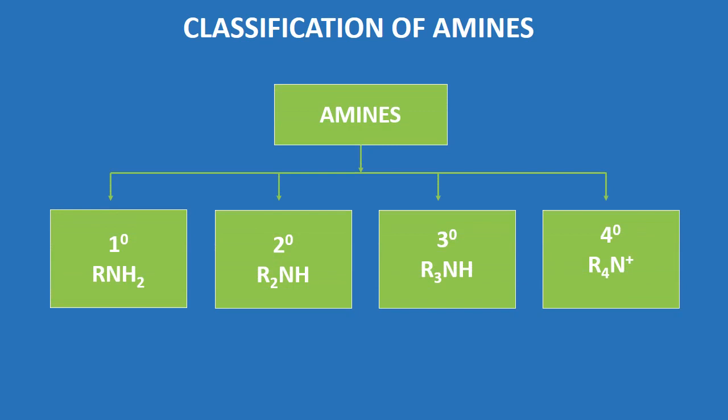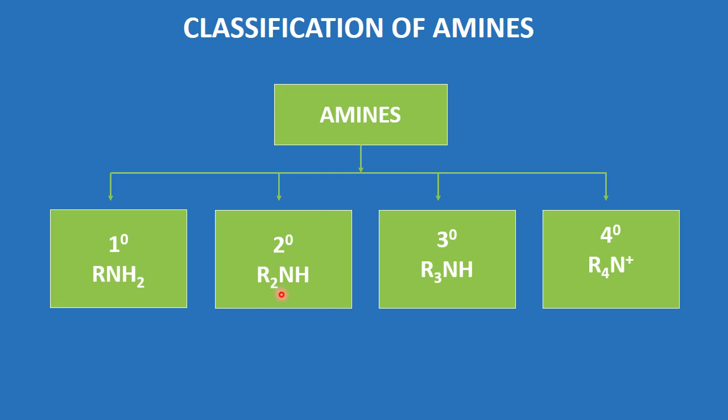Classification of amines is based on the number of alkyl groups attached to the nitrogen atom. So, if one hydrogen atom of ammonia is replaced by one alkyl or aryl group, it is known as primary amine.